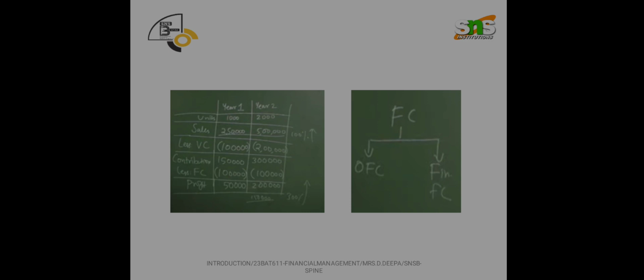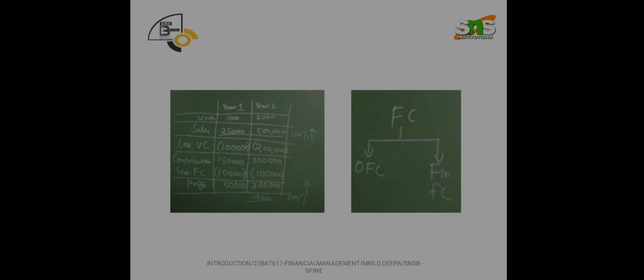If sales is getting double, variable cost also increases by double, that is 2 lakhs. And next is contribution. Sales minus variable cost gives the contribution: for year 1, 1,50,000, and for year 2 it is 3 lakhs.